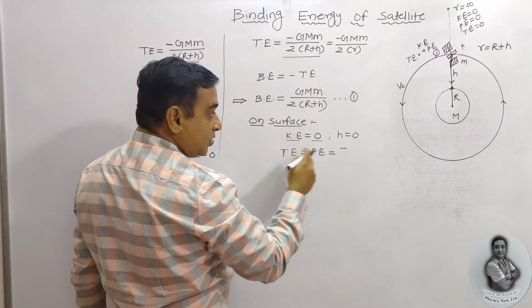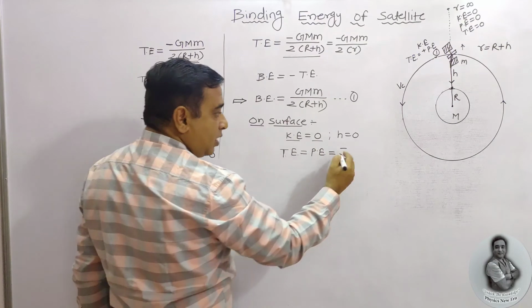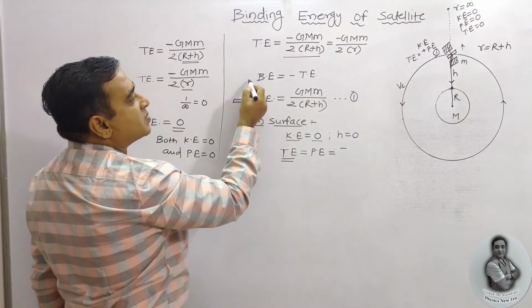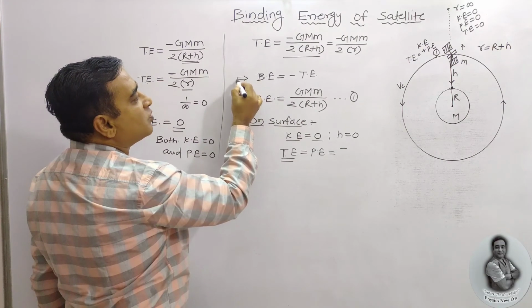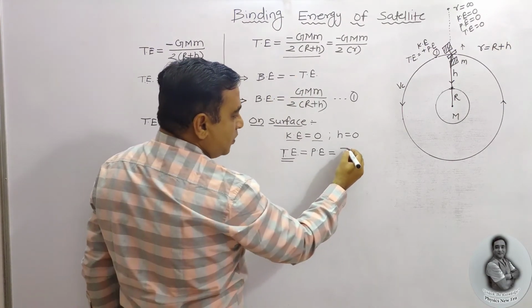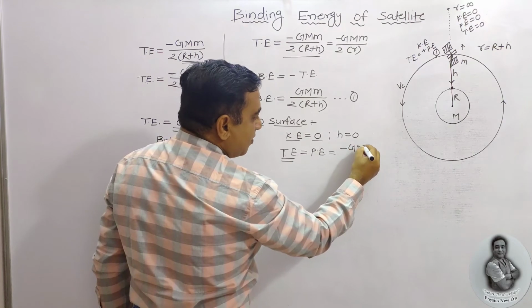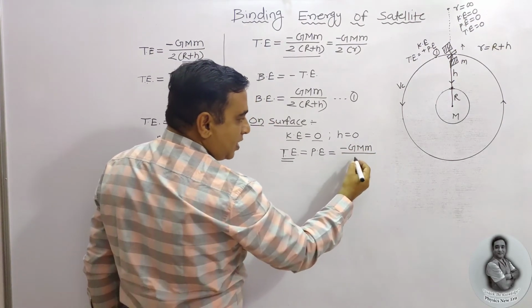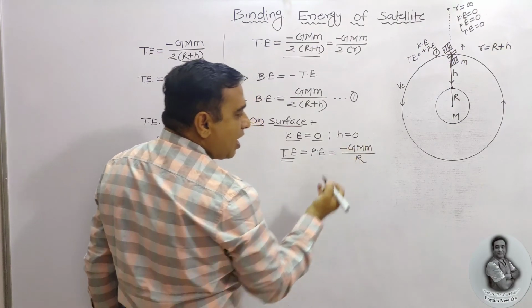But we need to calculate the binding energy. Initially I calculate the total energy, and then substitute, since binding energy is equal to minus total energy. So minus GMm upon R. Why R?